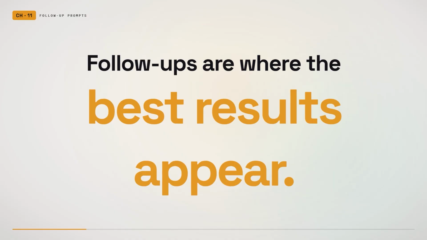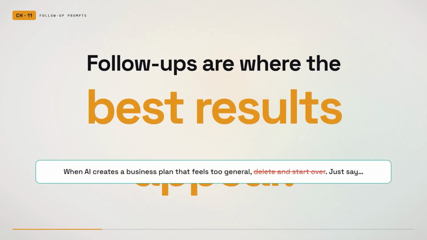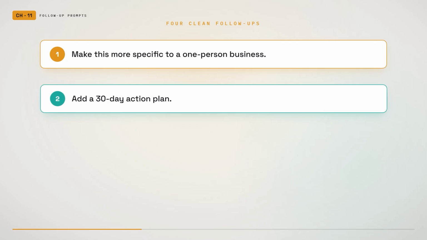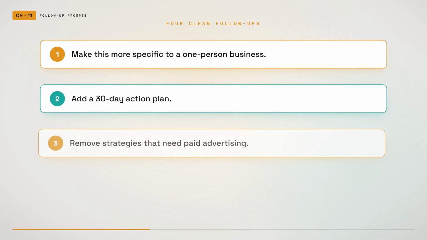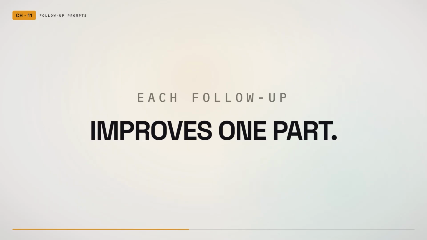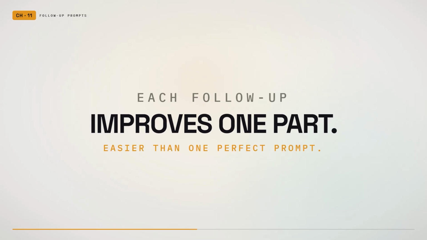Suppose the AI creates a business plan that feels too general. Do not immediately delete the conversation and start over. Say, make this more specific to a one-person business. Then, add a 30-day action plan. Then, remove any strategy that requires paid advertising. Then, turn the final plan into a weekly checklist. Each follow-up improves one part. This is easier than trying to include every possible instruction in the first prompt.